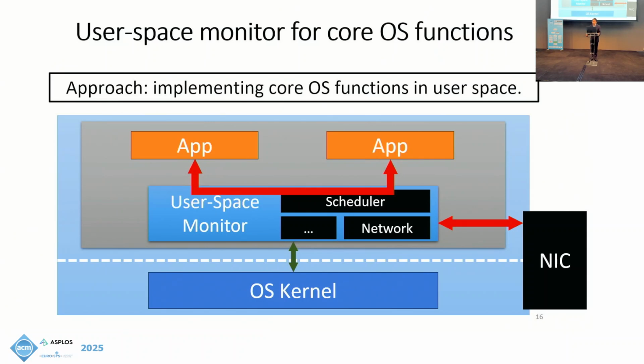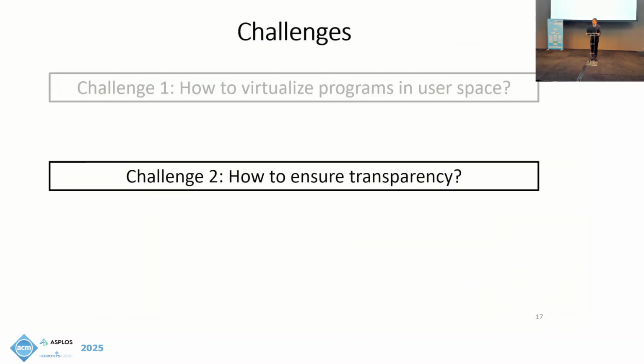These FastPass data paths are shown in red arrows. For other functions that are not important to communication performance, we still fall back to the Linux kernel for handling them, as shown by the green arrow. The second challenge is, how can we make the optimizations transparent to programs so that users don't need to modify their programs to use our system?